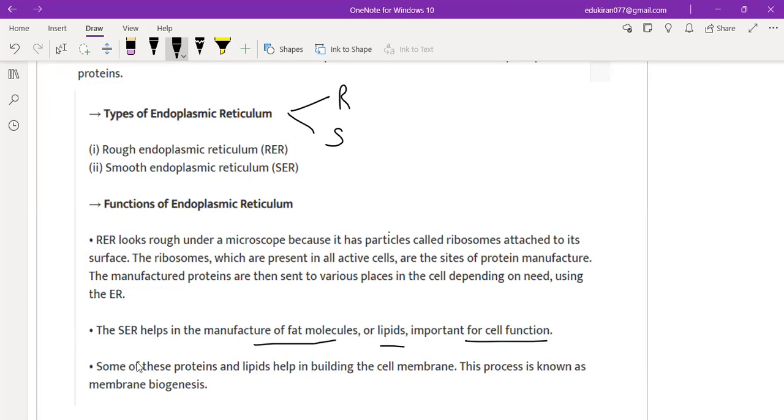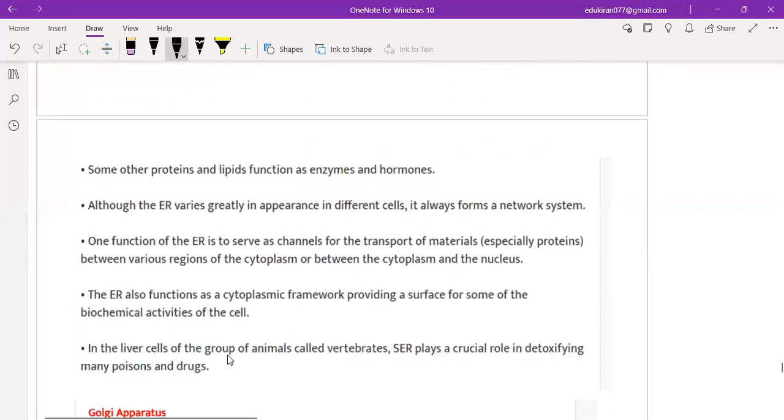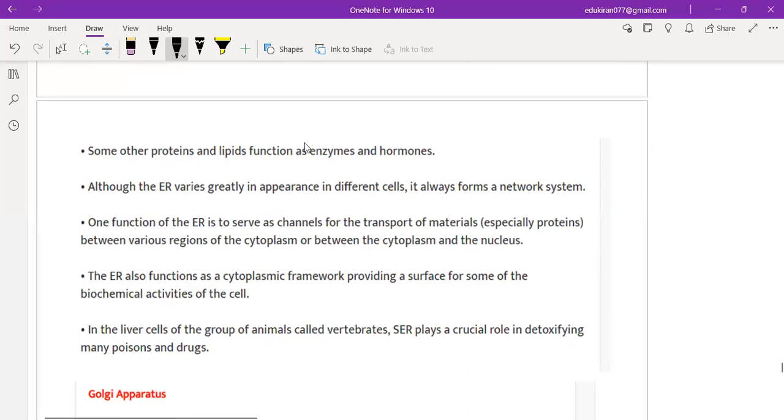Clear? Some of these proteins and lipids help in building the cell membrane. This process is known as membrane biogenesis. Now coming to some other proteins and lipids that function as enzymes and hormones. Although ER varies greatly in appearance in different cells, it always forms a network system. One important function of ER is that it serves as a channel for transport of material, especially protein, between various regions of cytoplasm or between cytoplasm and nucleus.